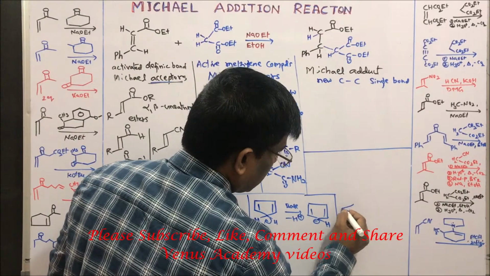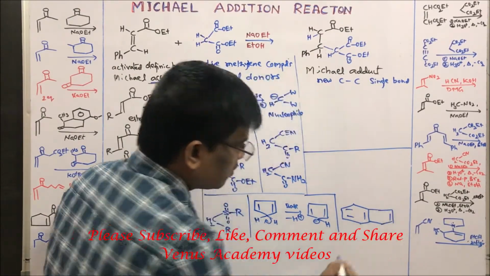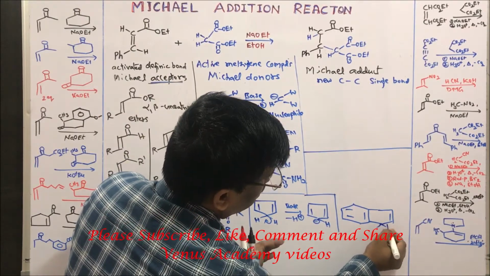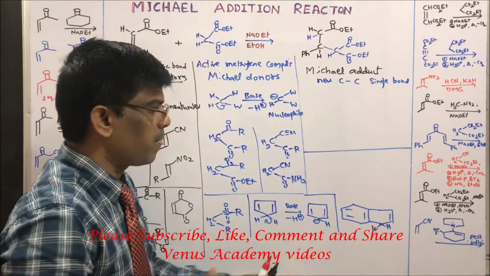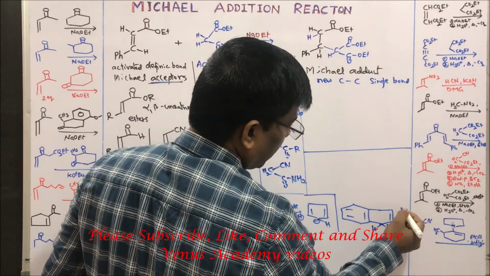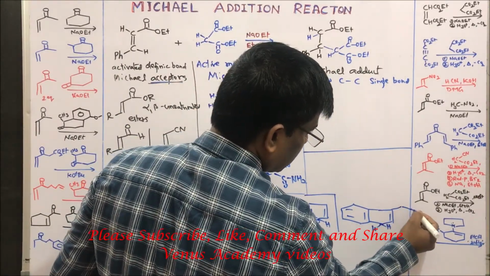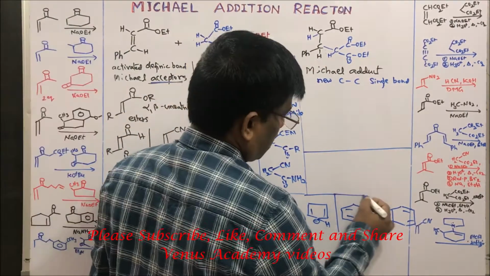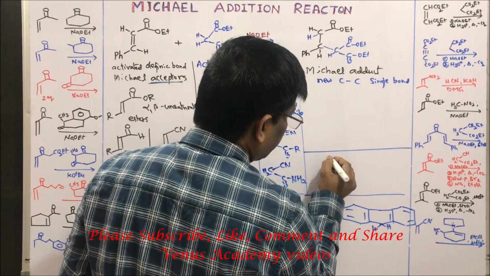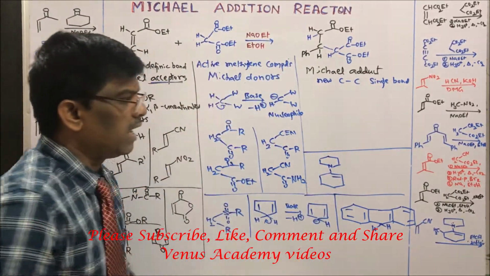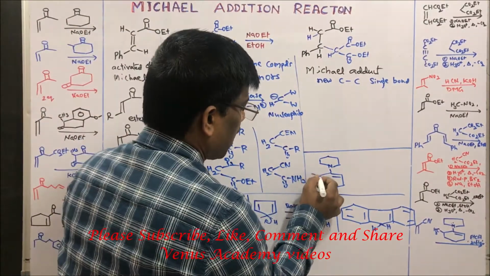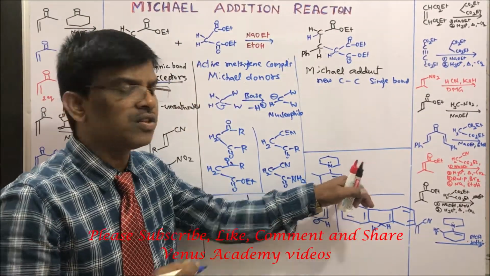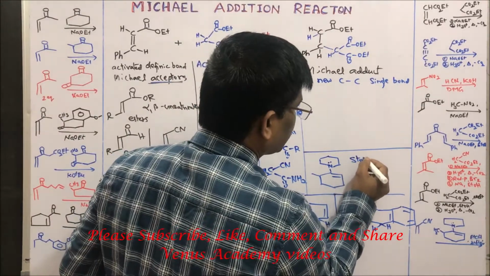Similarly indene, these protons are acidic, and fluorene. So if I write here, it is going to be fluorene. Enamines, for example, an enamine is going to act as a Michael donor. This modification is also known as the Stork enamine reaction.